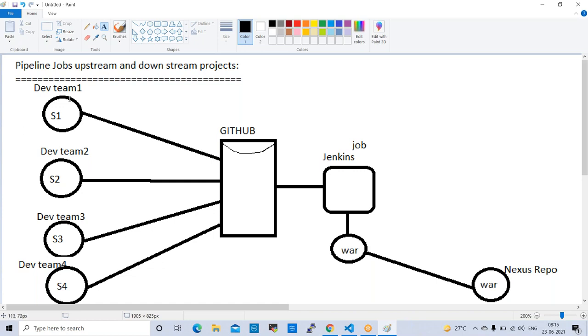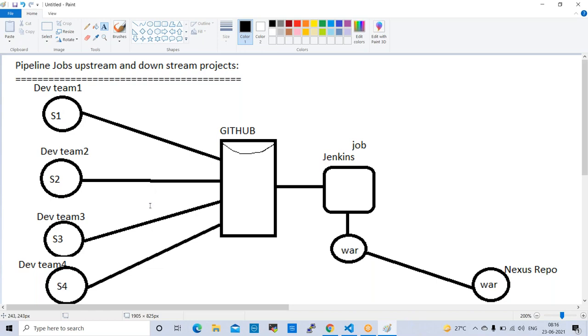If this job fails, for example, if the sprint 1 job fails, sprint 2 should not start. Whenever the sprint 1 job is success, then only the sprint 2 job should start. That is my requirement. Because if sprint 1 is not success and you run the sprint 2 job, what will happen? Some changes will be missed from sprint 1. That is why, normally in real time, we'll create pipeline jobs.